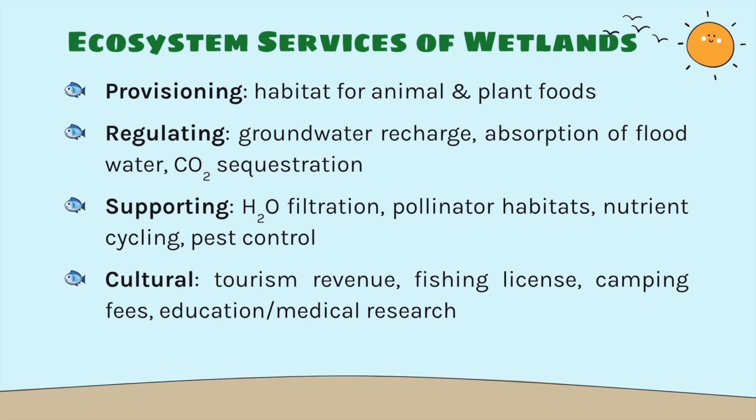And wetlands can also provide pest control. Organisms such as spiders and frogs tend to thrive in wetland ecosystems, and those spiders and frogs and other organisms tend to eat pests such as mosquitoes or other insects. This also helps to reduce the amount of pests that would then make their way to our agricultural fields, which would then damage our crops. So again, it allows us to monetarily benefit from the pest control because less of our crops are being damaged, which means those farmers can make more money, which again bolsters the economy.